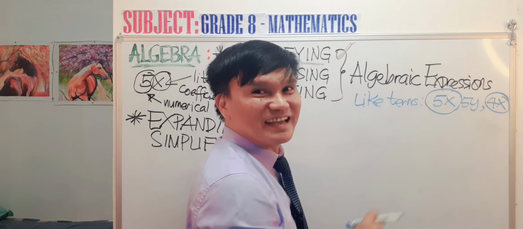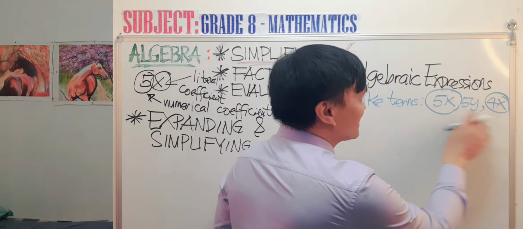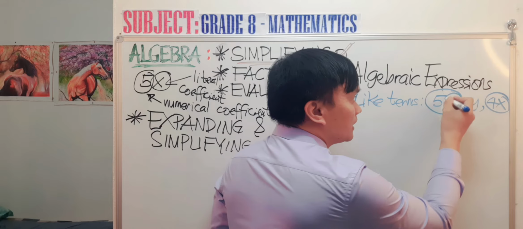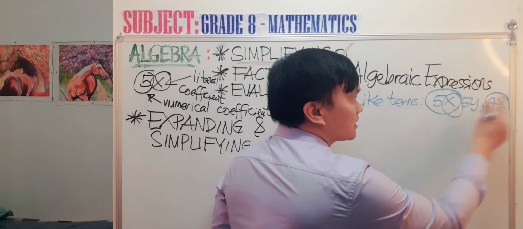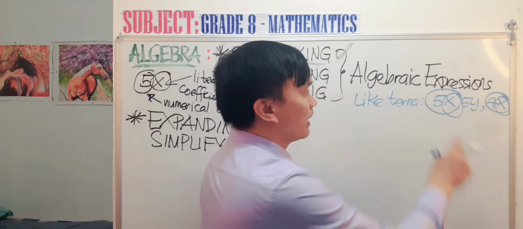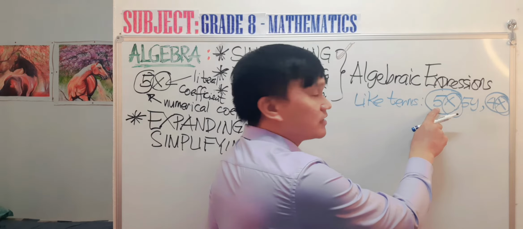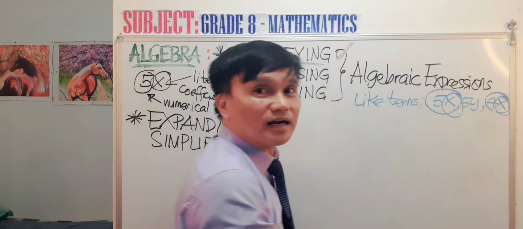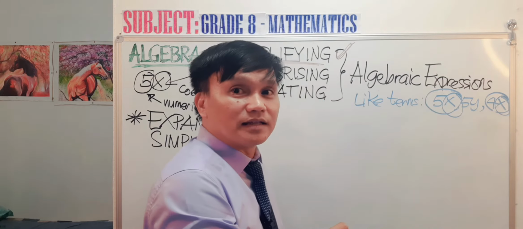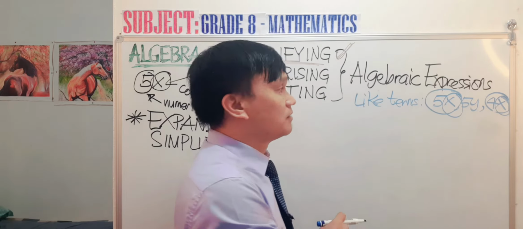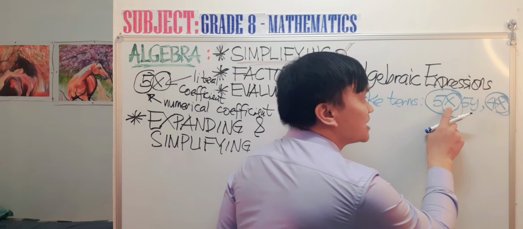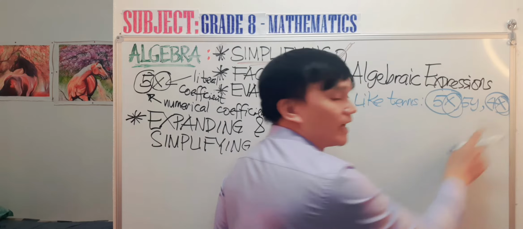Yes, very good. The 5x and the 4x are like terms because of the literal coefficient x and another x. It doesn't matter if the numerical coefficients 5 and 4 are different. All you need to do to identify like terms is to look at the literal coefficient, x and x.